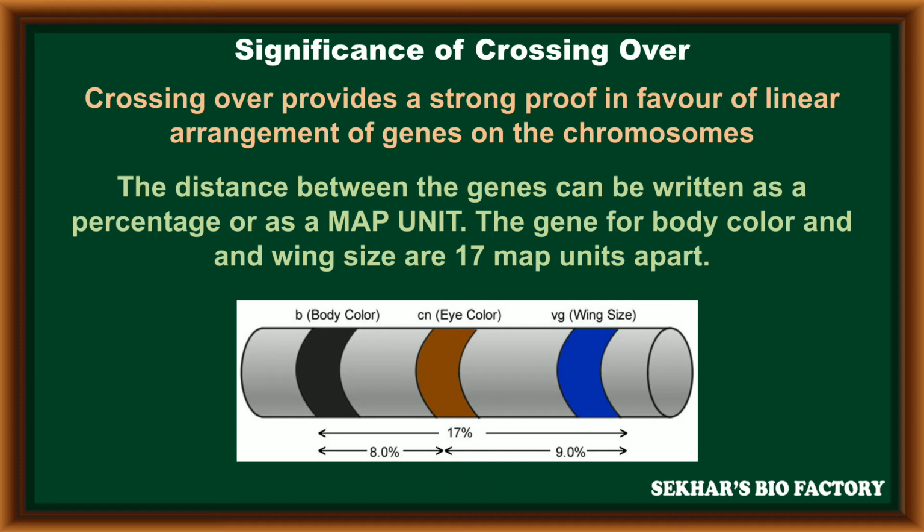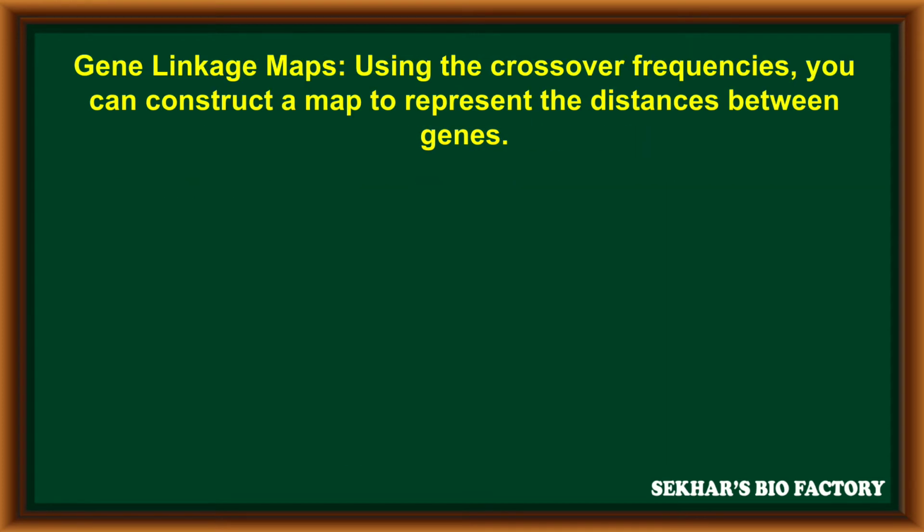There are 17 map units between body color and wing size, so 17 percent distance is there between body color and wing size. Between body color and eye color it is 8%, and between eye color and wing size 9%. The linkage maps are constructed due to crossing over.